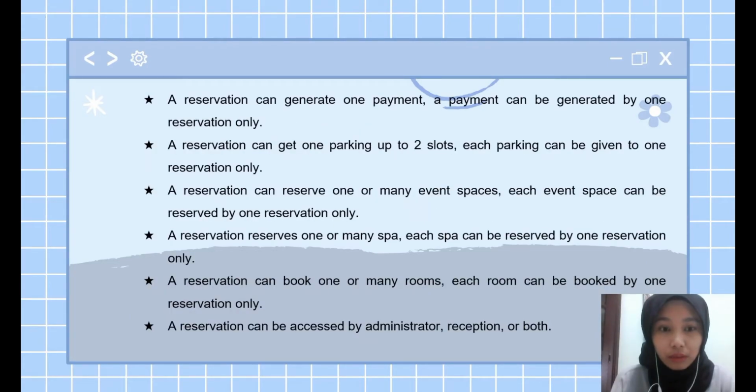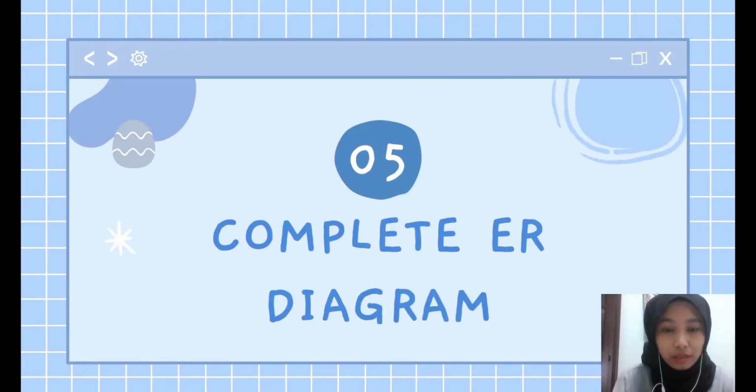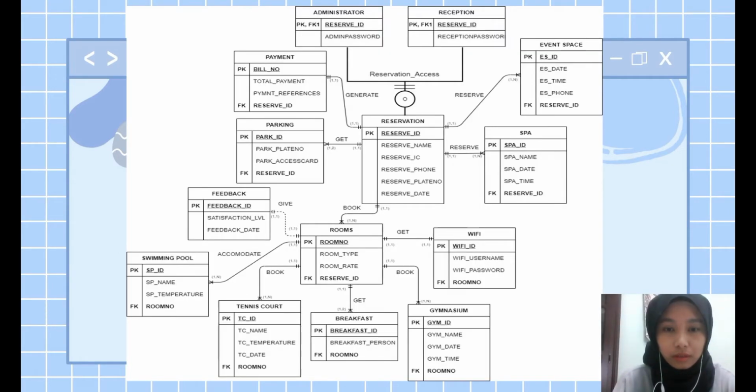As you can see, we have 12 different business rules. To the next slide, we have complete entity relationship diagram. As you can see, we have reservation as the main entity. All of the relationships are strong relationships, and the second main entity is rooms. One of the relationships is a weak relationship, and the rest are strong relationships. You can see the cardinalities at each of the entities.